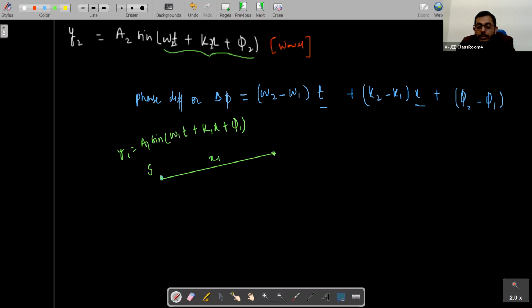What will this point get? This point will get a simple harmonic motion. So like you see, for every wave, whatever this source is emitting some wave.